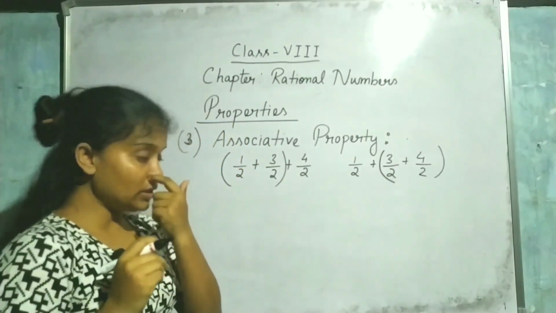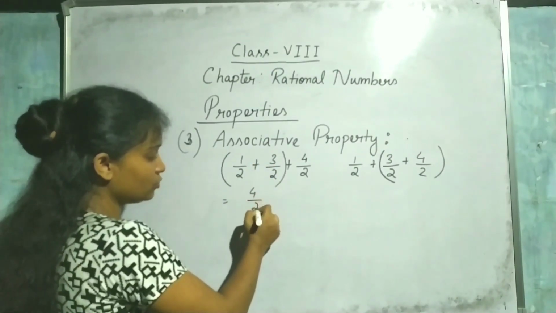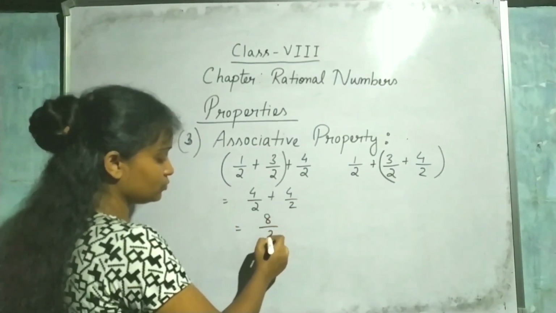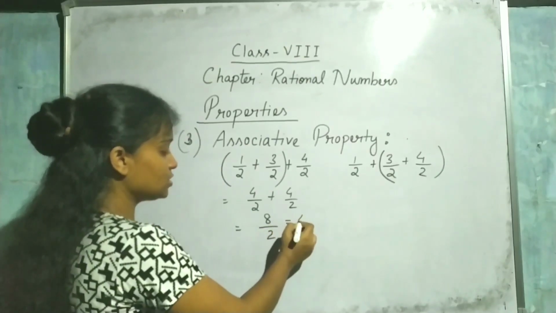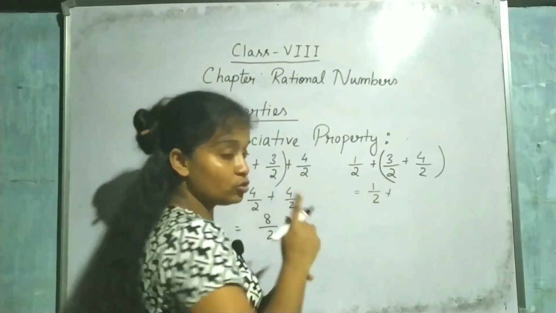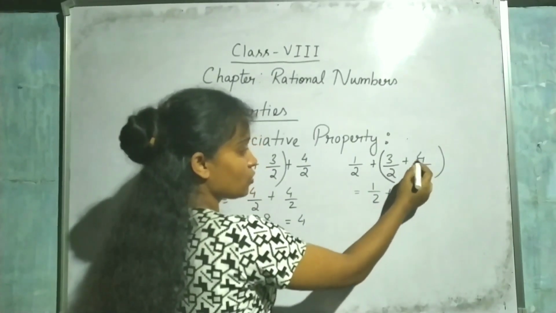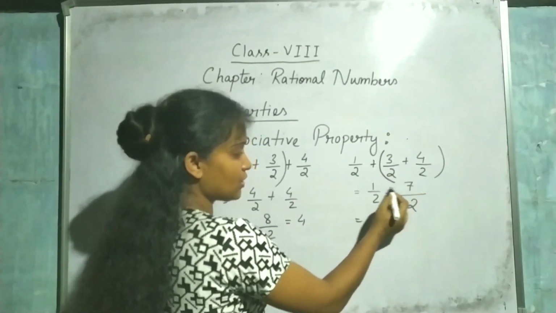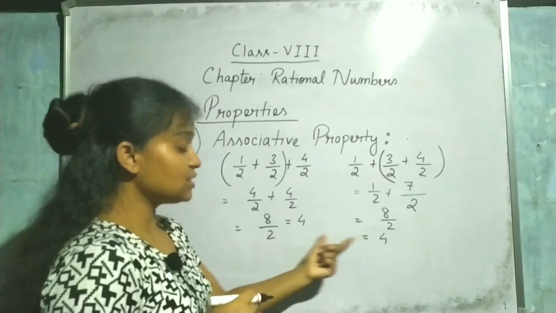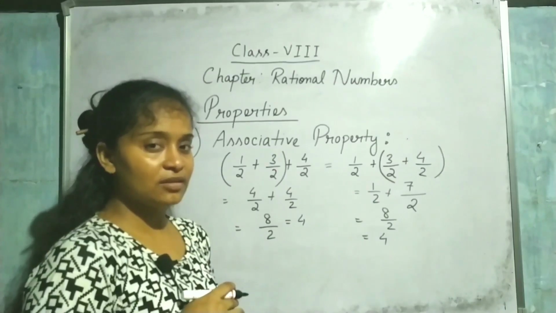Now I will solve it. 3 plus 1 is 4, so 4 by 2 plus this 4 by 2, then it becomes 8 by 2, or I can say it is 4. Now for this one, you know the bracket has to be solved first. This is 4 plus 3, 7 by 2. Then 7 plus 1, 8 by 2. Again the answer is 4. That means the answer is the same. So can I say that these two are equal? Is it magic? Yes.